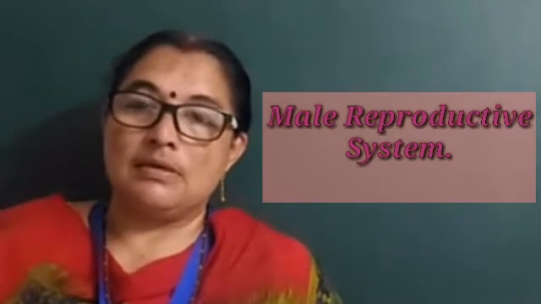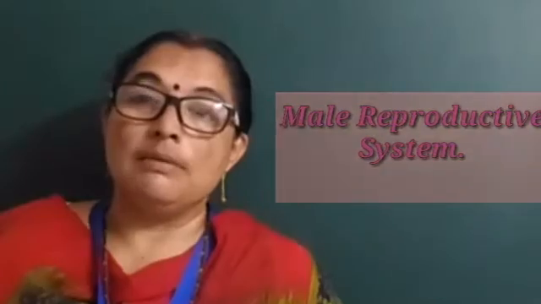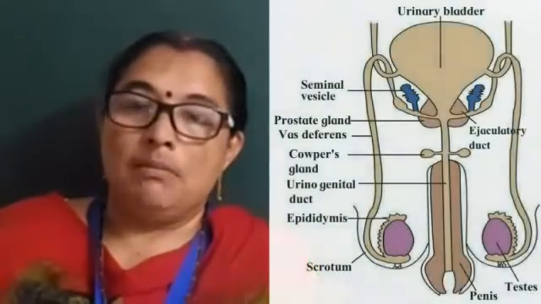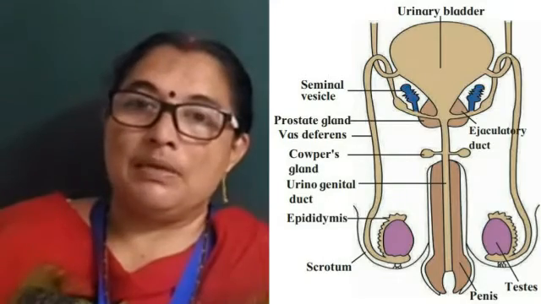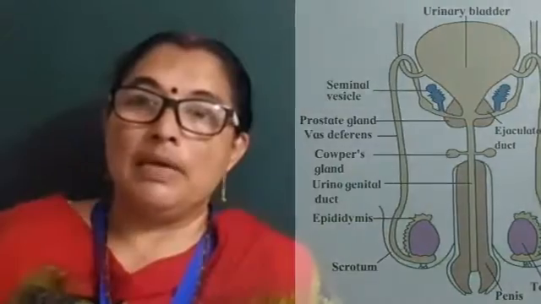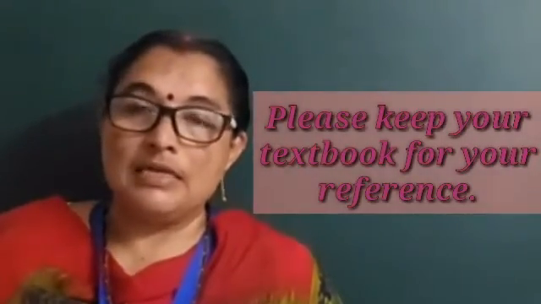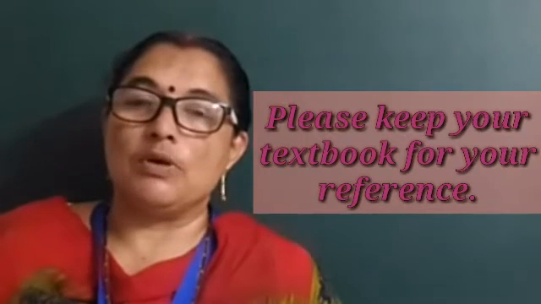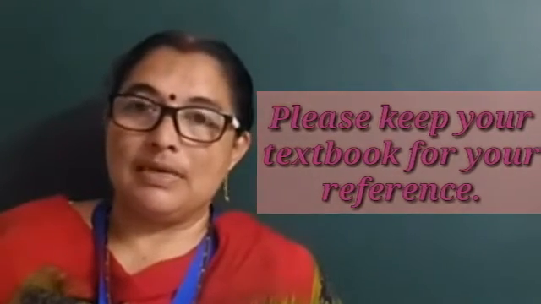So this is the detail of the human male reproductive system. Testes are in pairs, but the urinogenital duct and penis are single. So this was regarding the human male reproductive system. When I teach you this lesson, it is better that you keep your textbook open and try to understand with the help of the diagram.